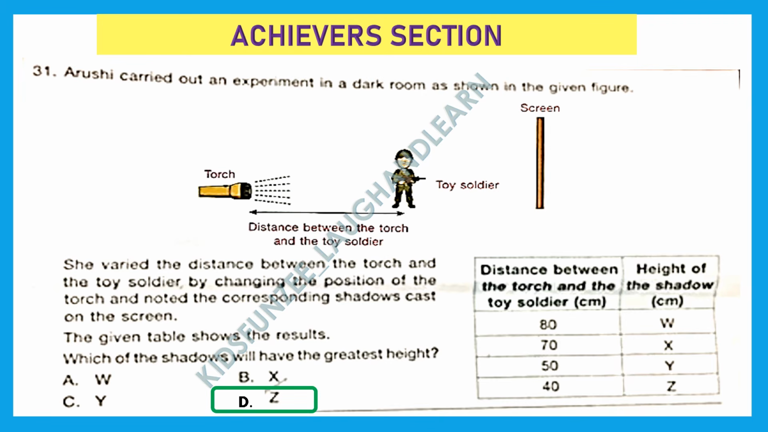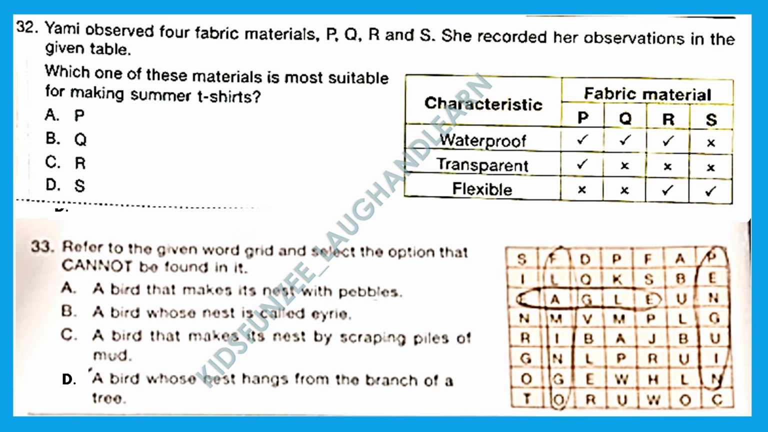So option D is the right answer. Question 32. Yami observed 4 fabric materials P, Q, R and S. She recorded her observations in the given table. Which one of these materials is most suitable for making summer t-shirt?